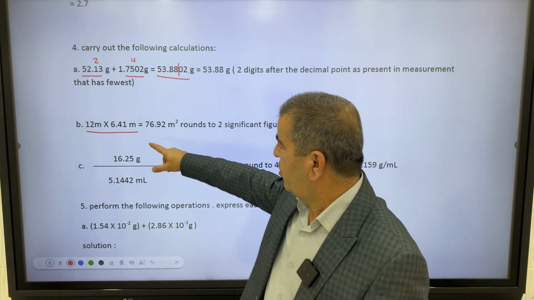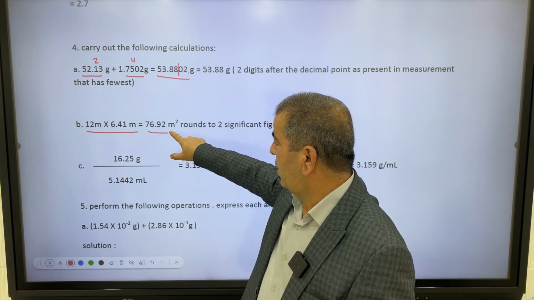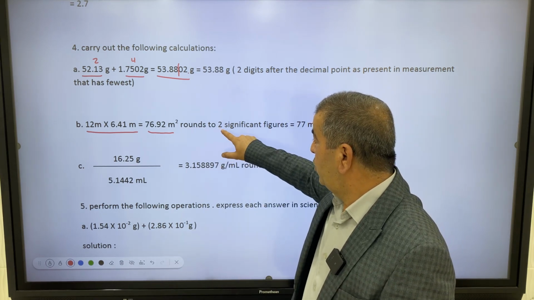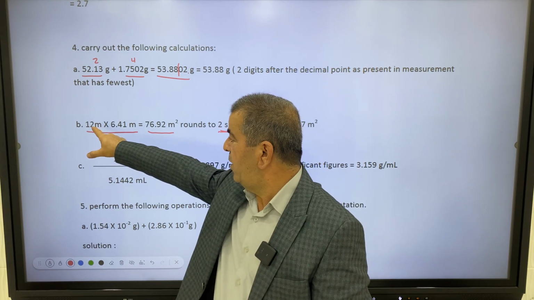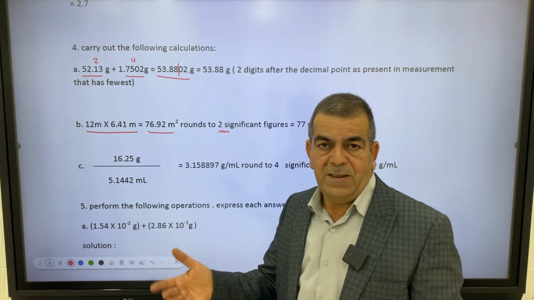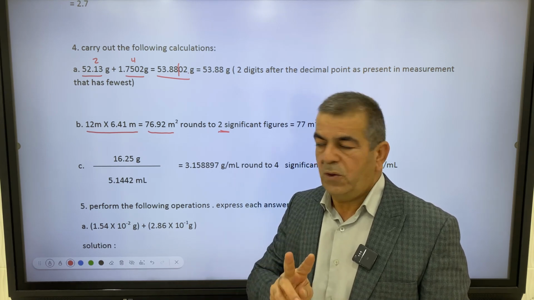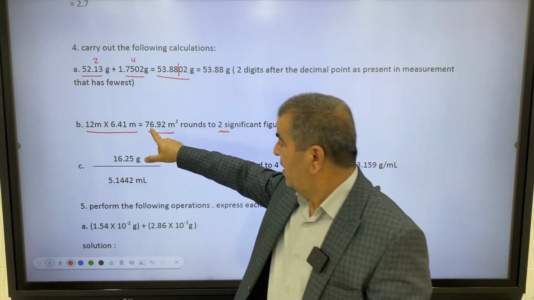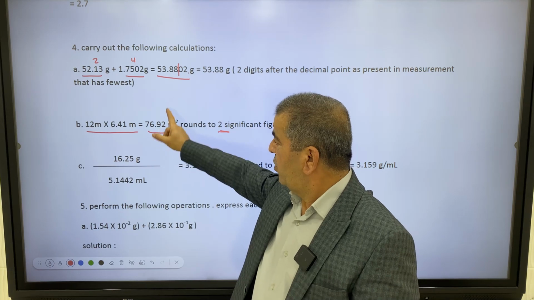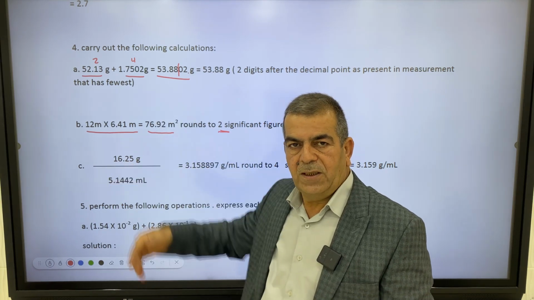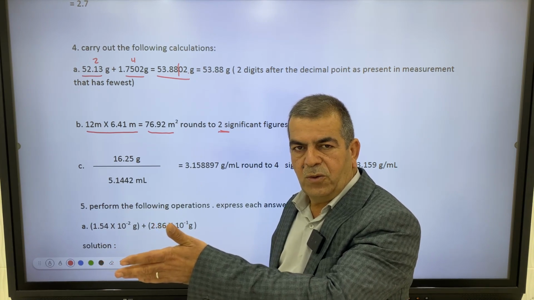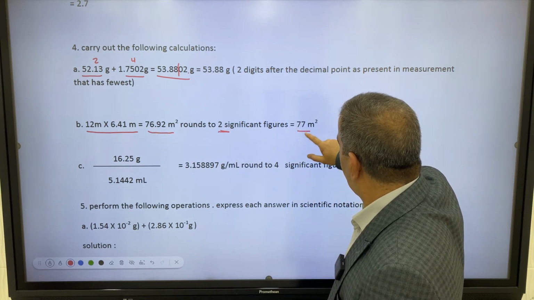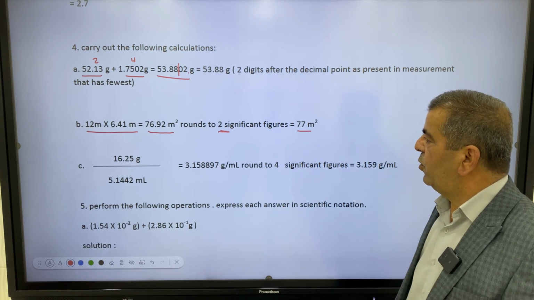Let's see the calculation. The result is 76.92 meters squared, rounded to 2 digits. Why 2 digits? Because the measurement that contains the least significant figures is the 12, and it contains only 2. Okay, so 76.92: as long as 9 is greater than 5, the digit to the left must be increased by one. So the 6 becomes 7, and the result becomes 77 meters squared.